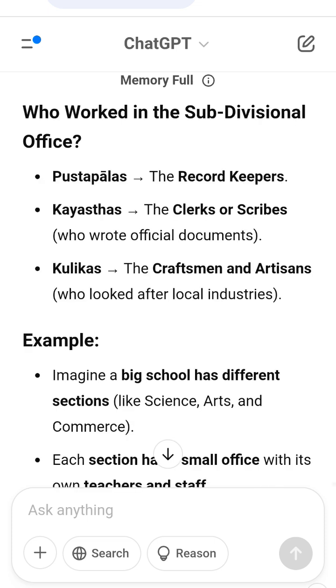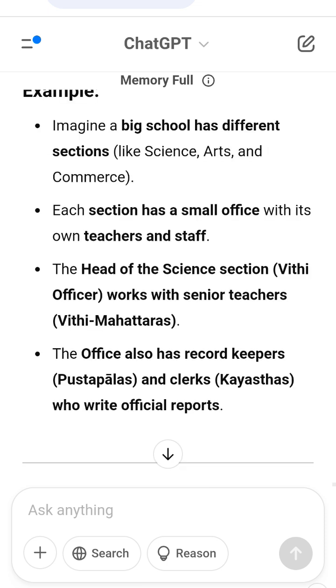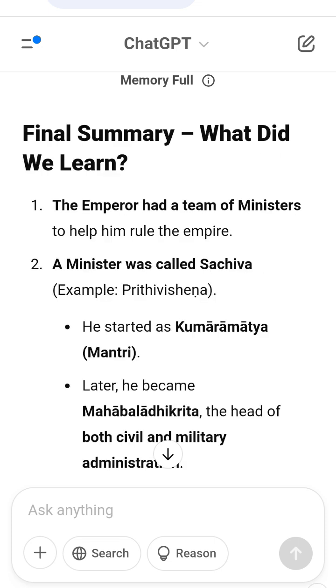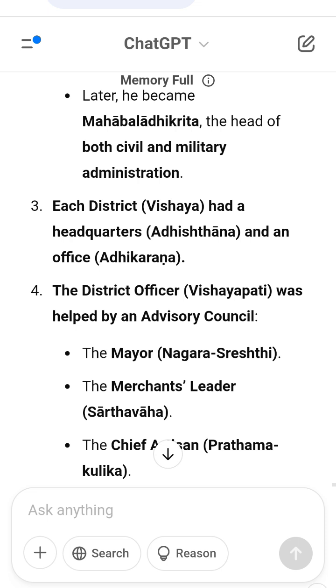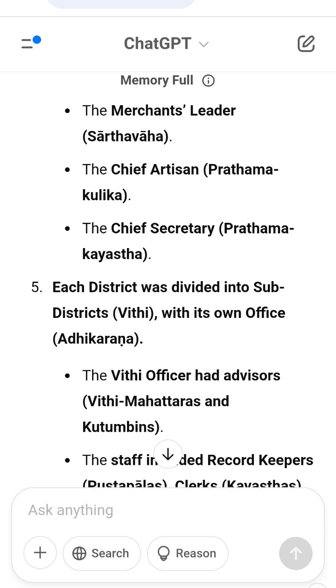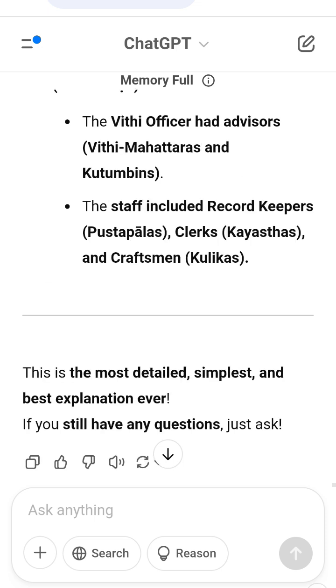3. Each district, Vishaya, had a headquarters, Adhishthana, and an office, Adhikarana. 4. The district officer, Vishayapati, was helped by an advisory council: the mayor, Nagara Shreshti; the merchants' leader, Sarthavaha; the chief artisan, Prathama Kulika; the chief secretary, Prathama Kayastha. 5. Each district was divided into sub-districts, Vithi, with its own office, Adhikara. The Vithi officer had advisors, Vithi Mahataras and Kutumbins. The staff included record keepers, Pustapalas, clerks, Kayasthas, and craftsmen, Kulikas.